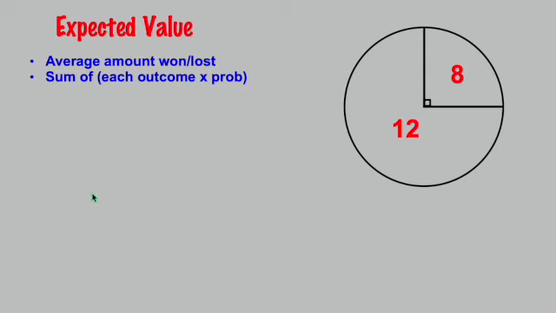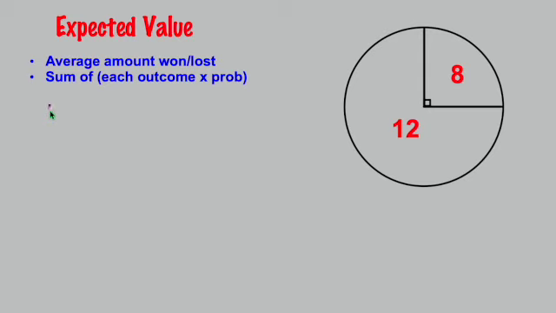So let's take a look at expected value, first of all, what is it and how it's calculated. The definition is really nothing more than the average. In this case, it's the average amount you either win or lose when you're playing this spinner over here. And there's actually a formula for it. You're going to add up each outcome times the probability of it happening. But let me show you where this formula comes from.